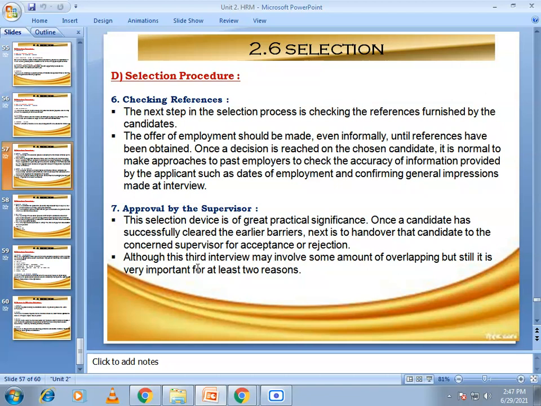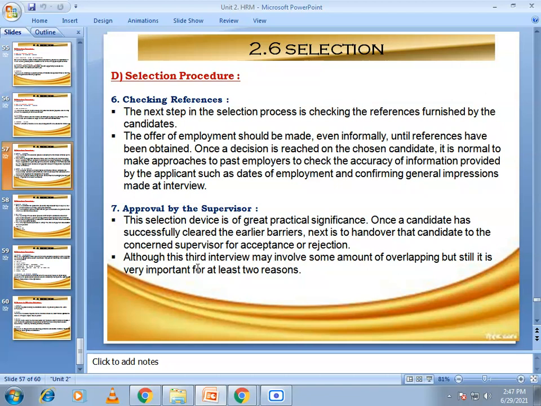Many organizations ask the candidates to provide the names of referees from whom more information about the candidate can be solicited.